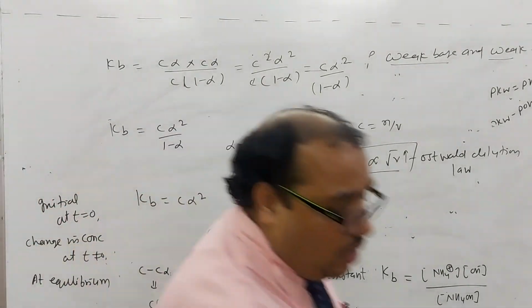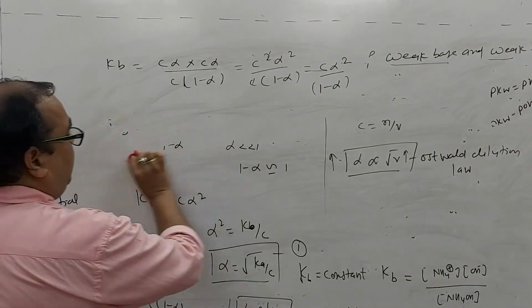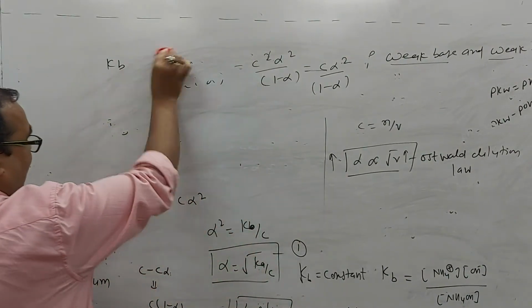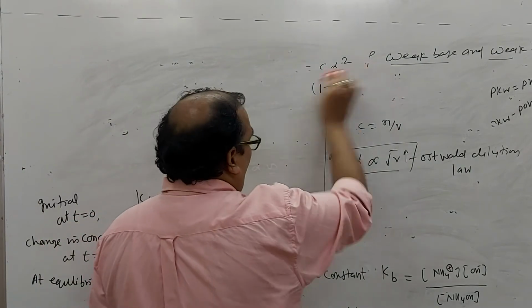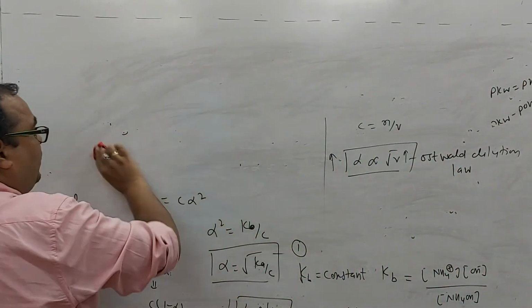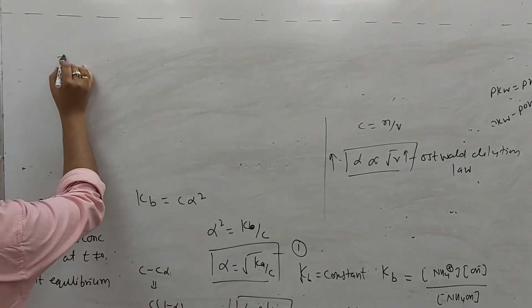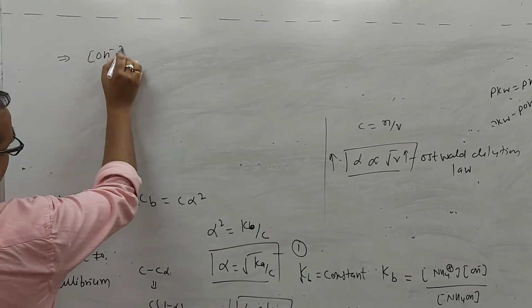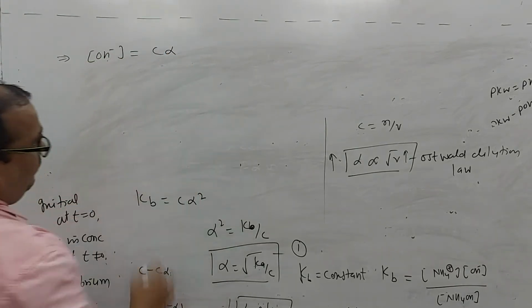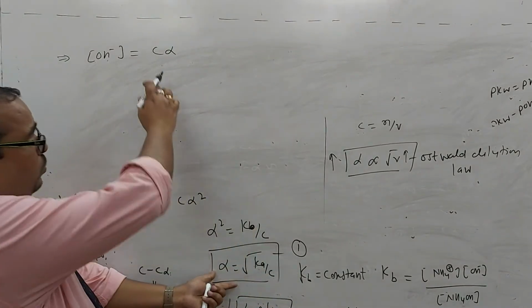Now we will find the pH for the weak base. How do we calculate it? Obviously a base gives the hydroxide ion. So the hydroxide ion concentration is C alpha. Can you put the value from equation 1 here?